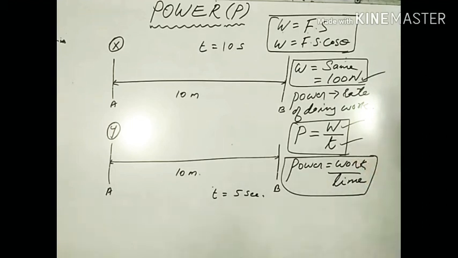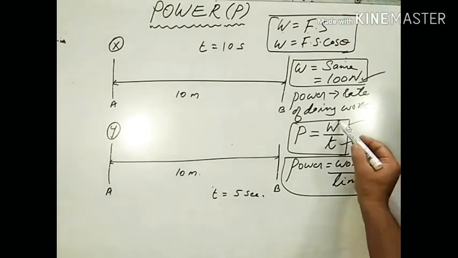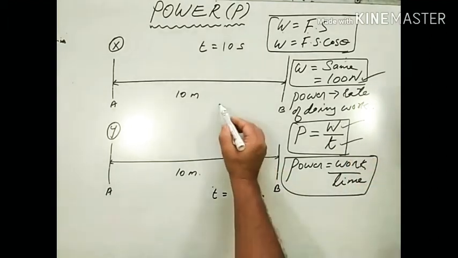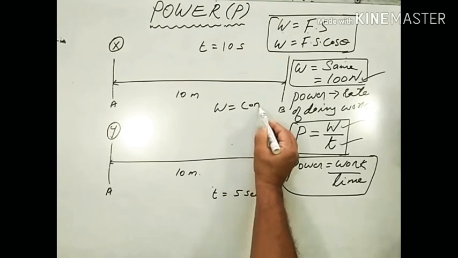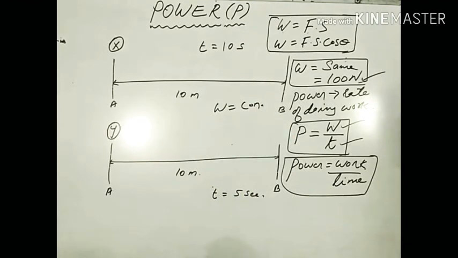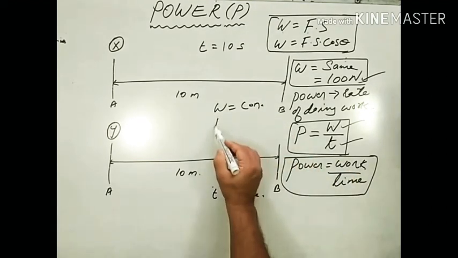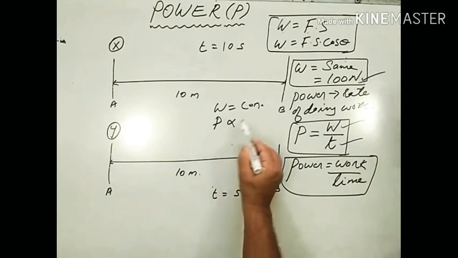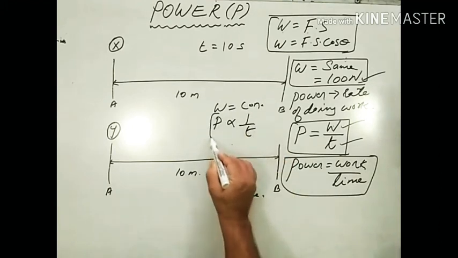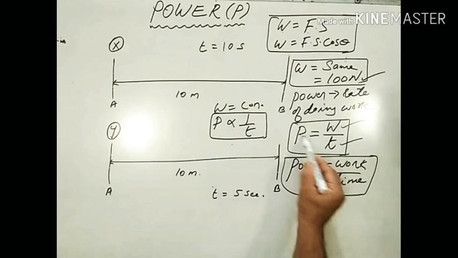The time is the main controlling factor there. All right. So we can give a little more interpretation to this expression. The work remains constant there. Work is a constant quantity there. So we can write power is inversely proportional to time. All right. Power is inversely proportional to time.